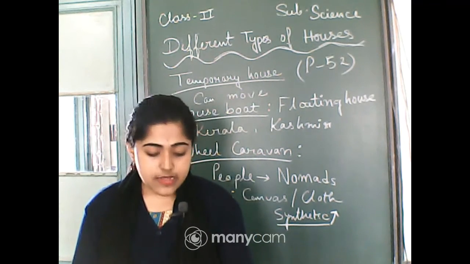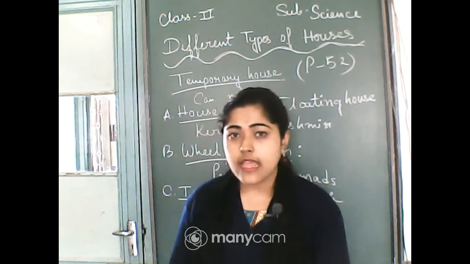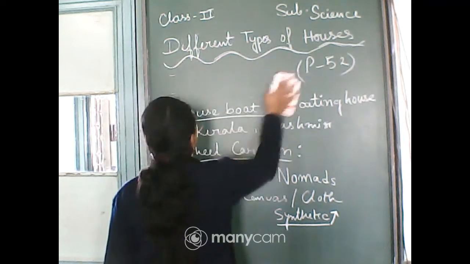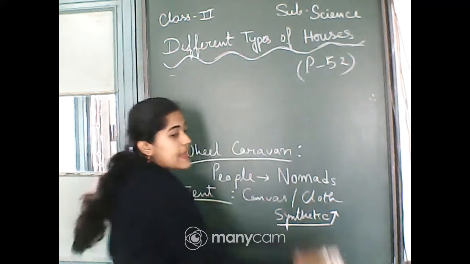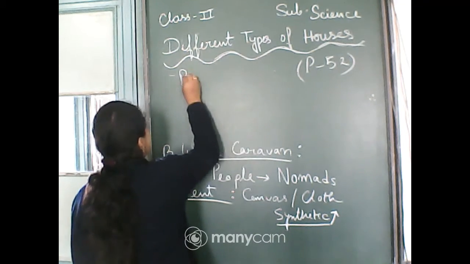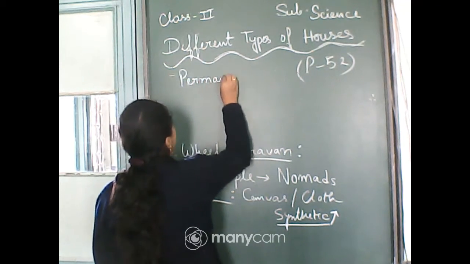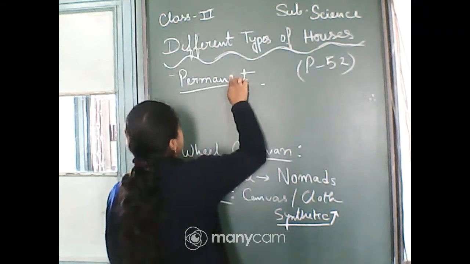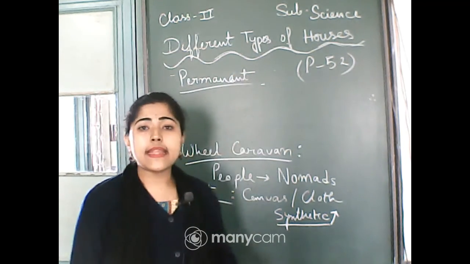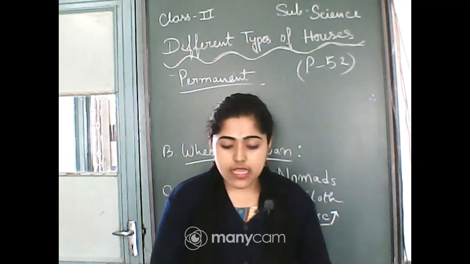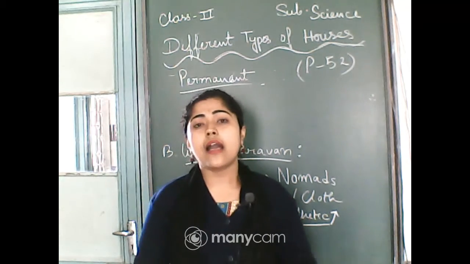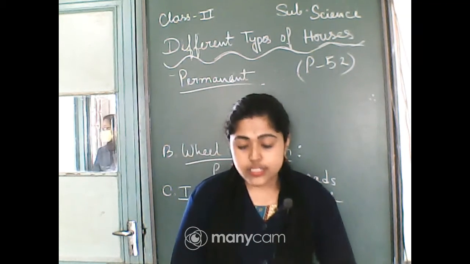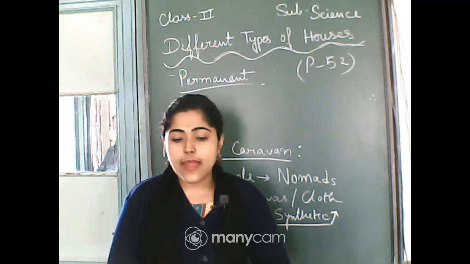Okay, now see the permanent house, on page number 52. I already discussed the permanent house, right? The houses where we live, which cannot move, are all permanent houses. Those houses where we live, pakka house, kacha house, are fixed at one place. So that's why it is called a permanent house.